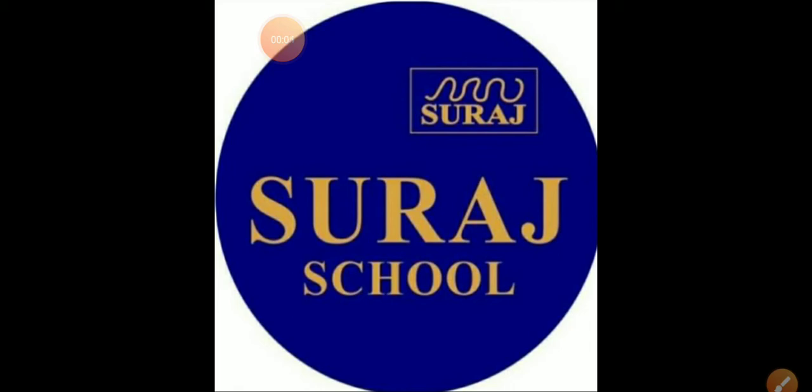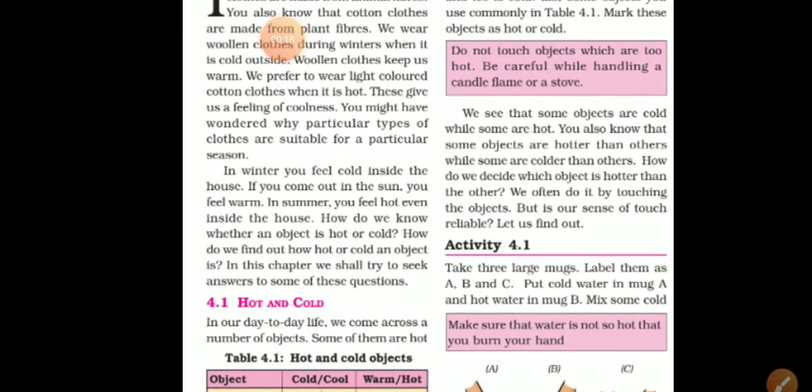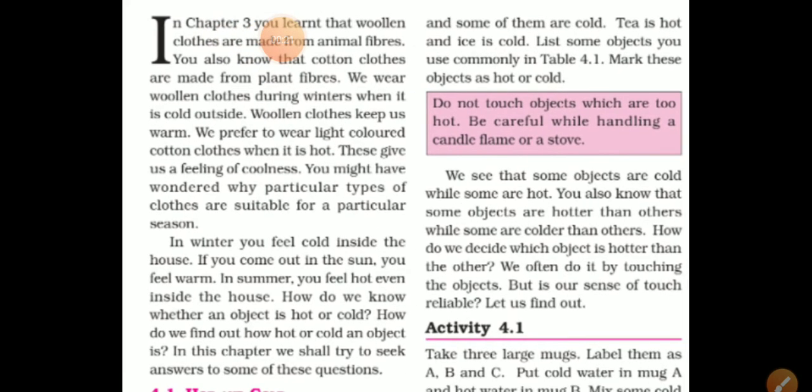Okay, students, as you know, it's revision time and we are revising the chapter Heat. In the last lecture, we discussed the property that helps us understand the difference between hot and cold objects. That property is heat, which is a form of energy. If we add heat to a substance, it becomes hot, and if we take heat away from an object, it becomes cold, or less hot. The more heat a body possesses, the hotter it gets.